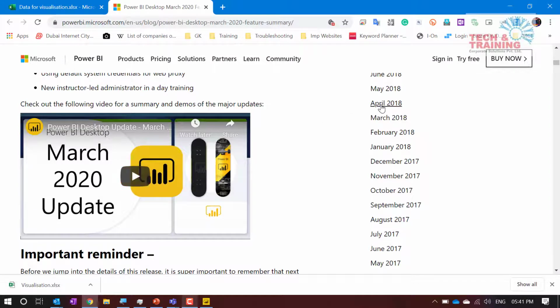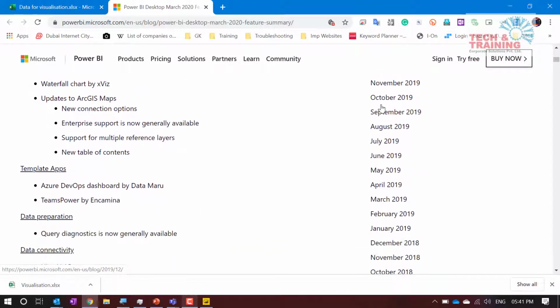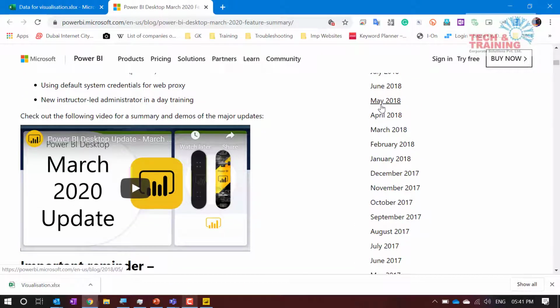As you can see here on the right hand side, you can see updates by each month, and all the updates are coming every month. So if you have not updated your Power BI desktop software this month, that means it is almost obsolete.